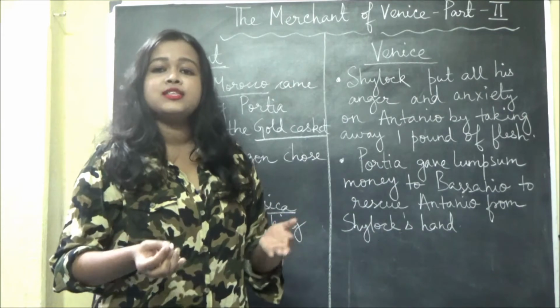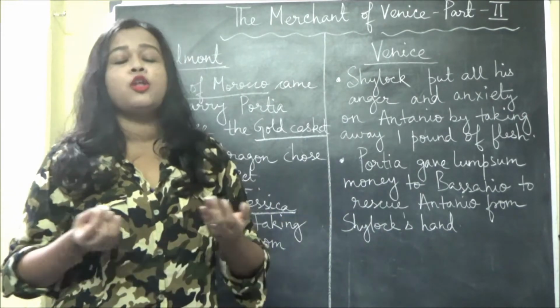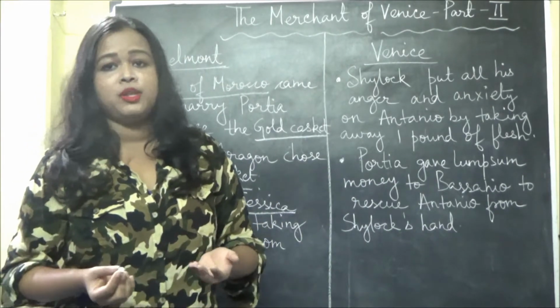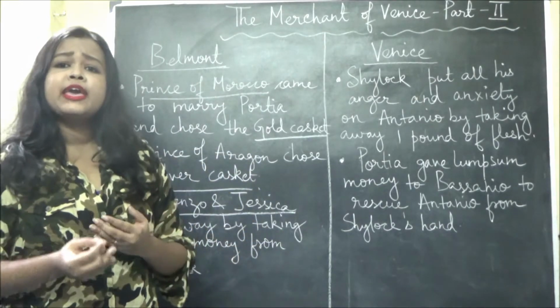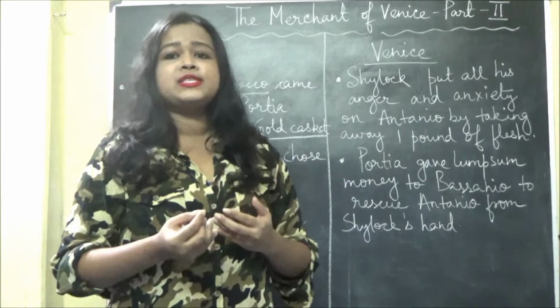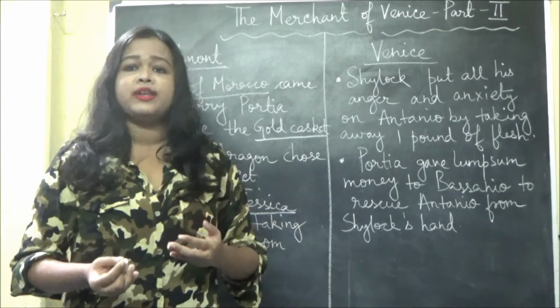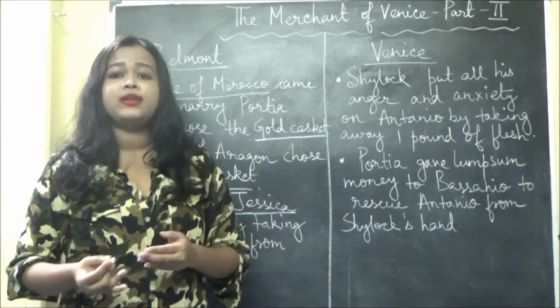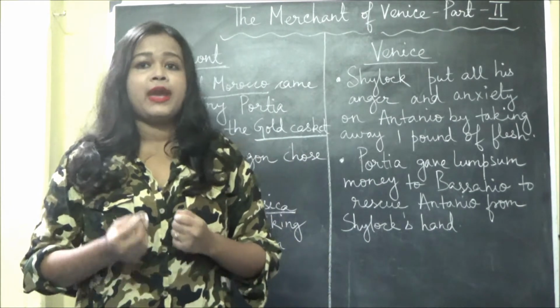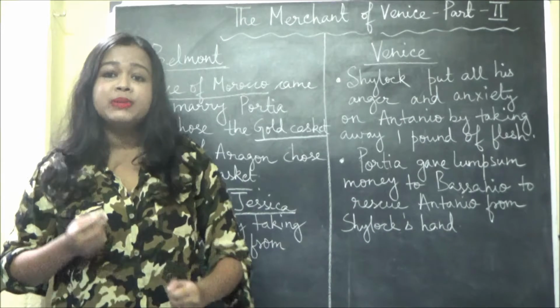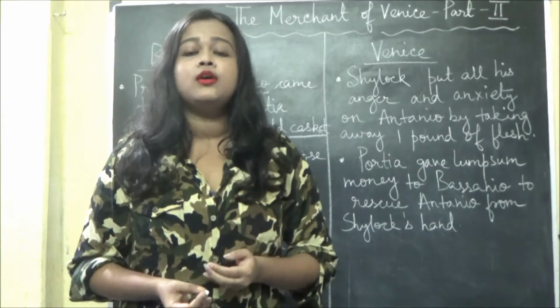As I told you, Portia belonged to a rich, royal family. So she gave some money to Bassanio, saying take this money and rescue Antonio from that villain Shylock, because Shylock was very aggressive at that time and completely ready to take away the flesh.